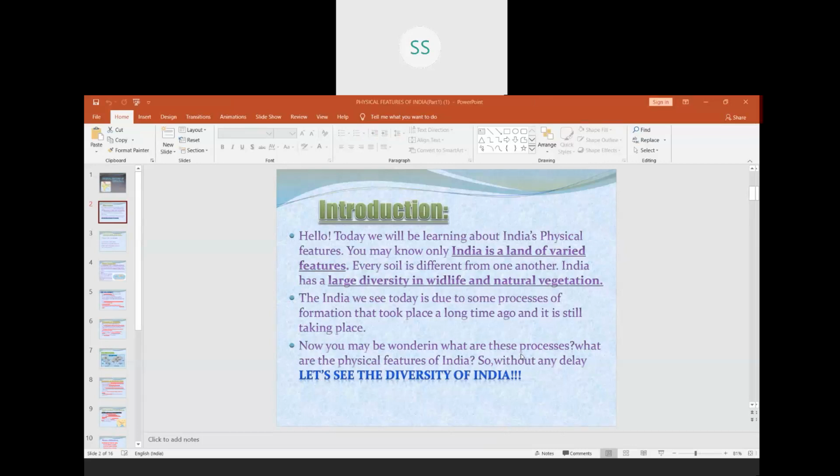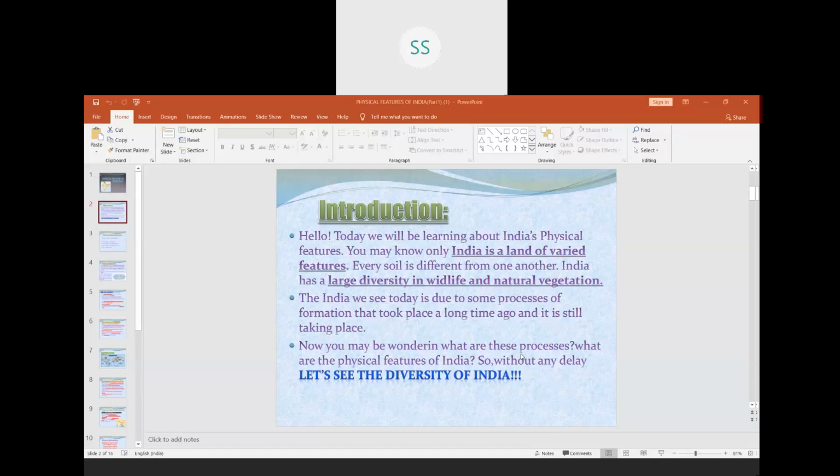But there are a few things which are not there in the new book, children. For example, how the Himalayas formed or how the northern plains were formed. I'll give you a small introduction even for that, because I want you to know how they are formed, although it is not there in the book. Earlier it was there till last year, they deleted it this year. So let's start with this.